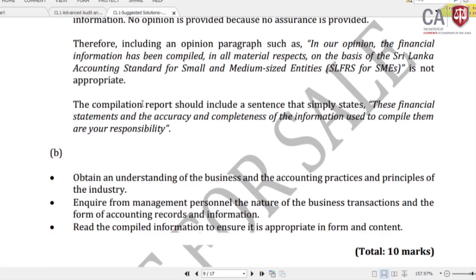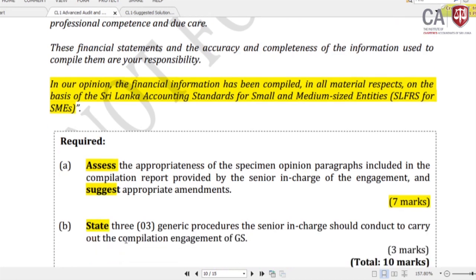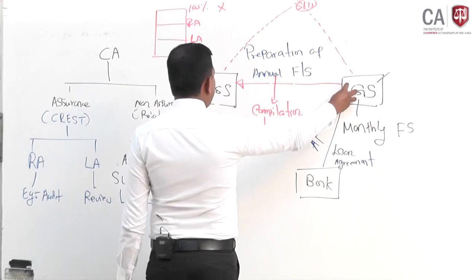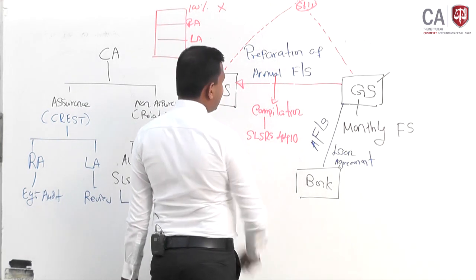Right, so we are coming to the next part of the question. That is another straightforward theory question. State 3 generic procedures that the senior in charge should conduct to carry out the compilation engagement. What are the audit procedures that the senior in charge conducts to carry out this compilation engagement of the GS? If you are carrying out the compilation engagement of a GS, what should the senior in charge do?